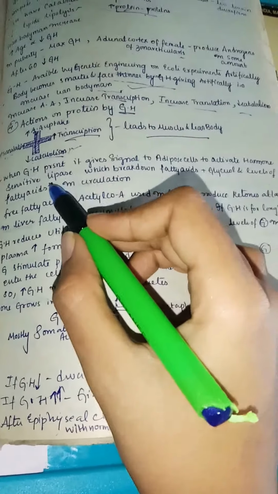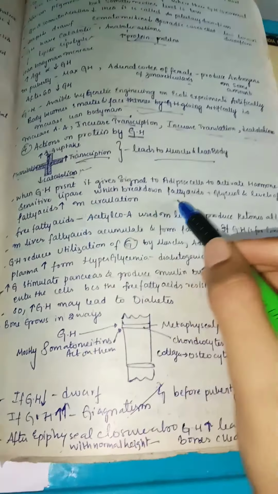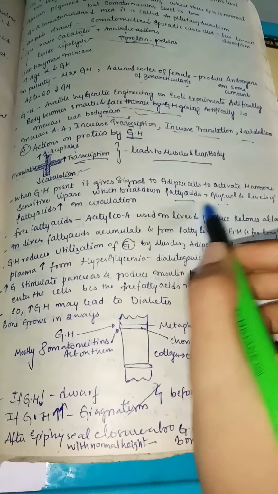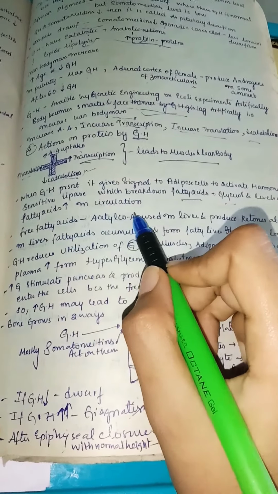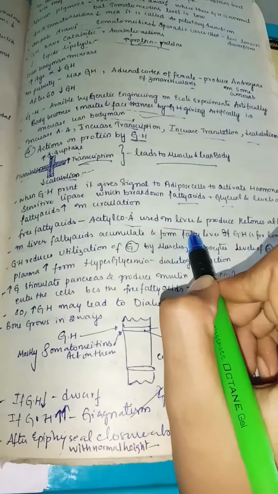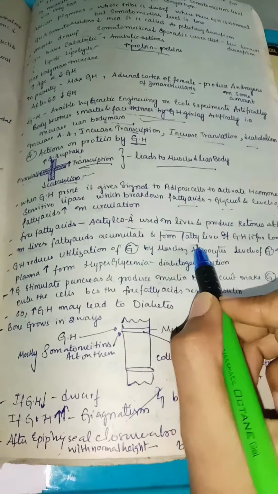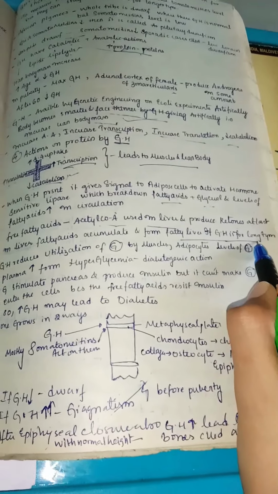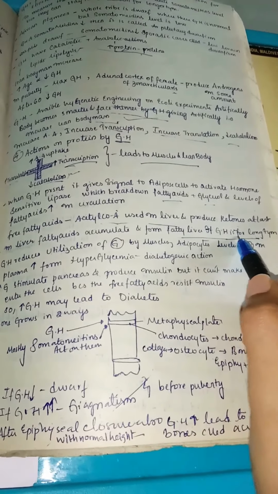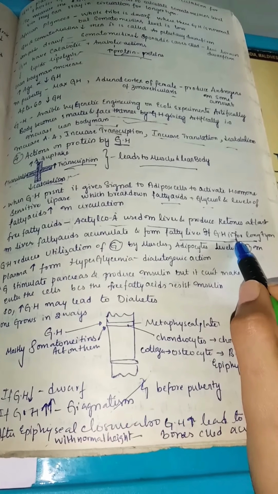When growth hormone is present, it gives a signal to the adipose cell to activate hormone sensitive lipase, which breaks down the fat into fatty acids and glycerol, and levels of fatty acids increase in the circulation. Free fatty acids, as acetyl CoA, are used in the liver and produce ketones at last. So in the liver, fatty acids accumulate and form fatty liver. If the growth hormone is very high for a long time, this condition is especially seen in acromegaly. So acromegaly patients have a lot of growth hormone.